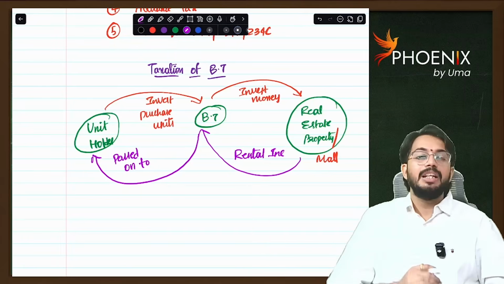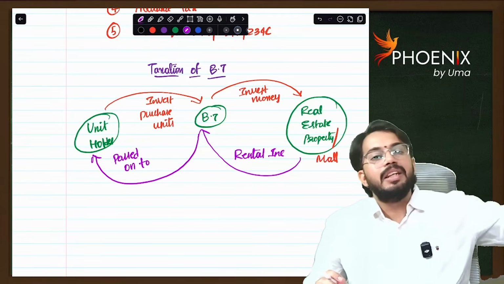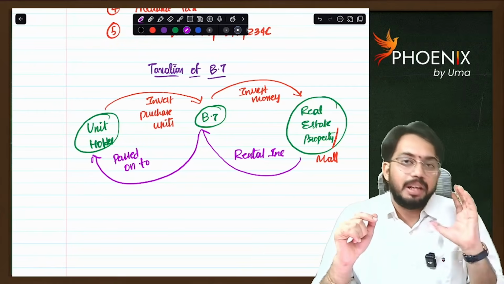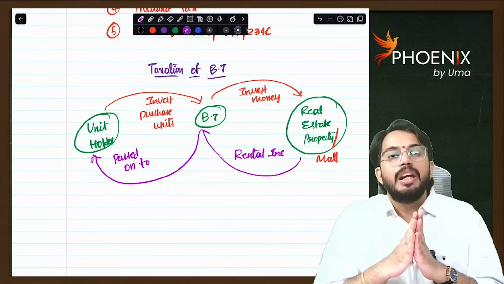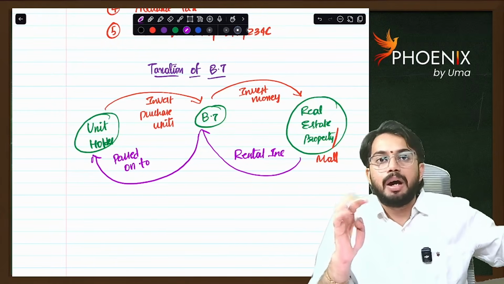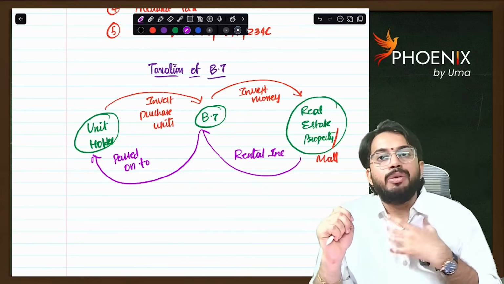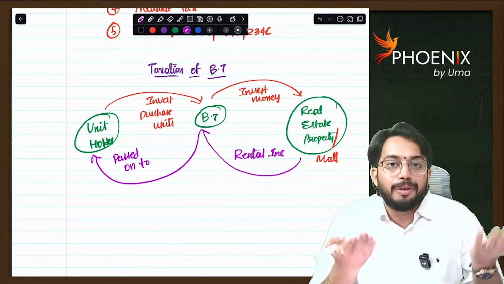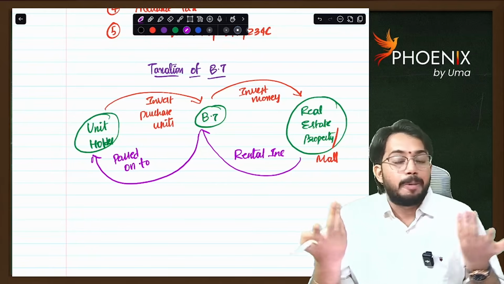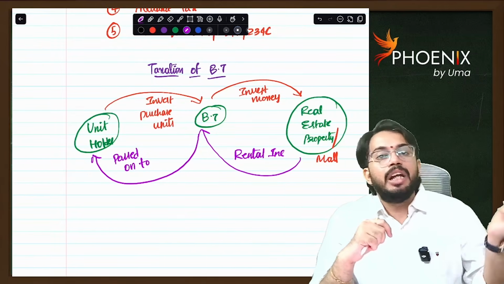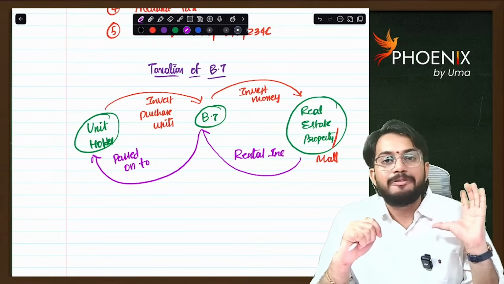Are you able to understand? So if I purchase, let's say there is one very big property. DLF is a very big real estate company. DLF is constructing one mall, DLF mall. In that DLF mall, I wanted to invest. Can I purchase any floor in DLF mall? That is not possible. It is very costly. Now what will DLF mall do? It will create a business trust, DLF business trust.